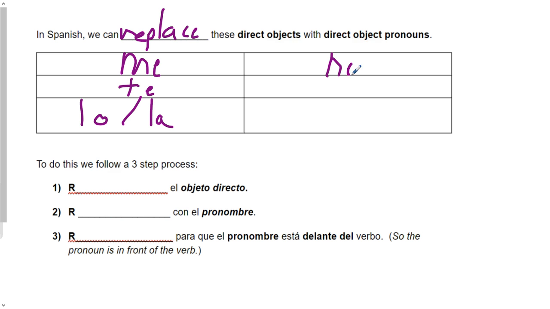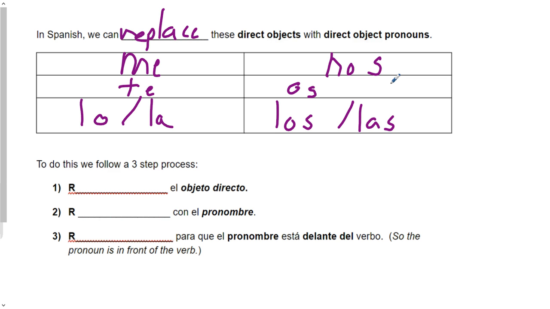nos, os, los if it's masculine, las if it's feminine. These should look very familiar. They should look very similar to your gustar pronouns, the me, te, le from those. And when we learn the next lesson, that'll make a lot of sense why it's that way.